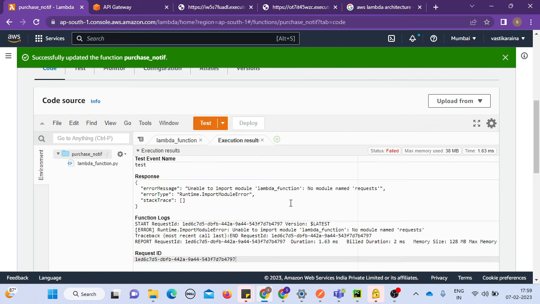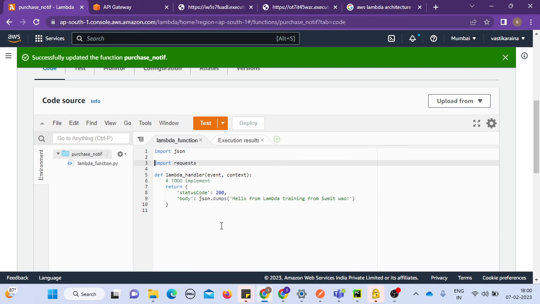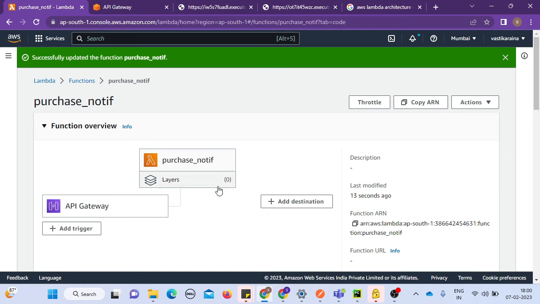It will fail because the request library is not available. To see how the request library comes into this Python code, I'll show you in my Lambda AWS in the layer section, which is again a 5-minute video. Go and watch it and get the most out of this video and knowledge sharing.